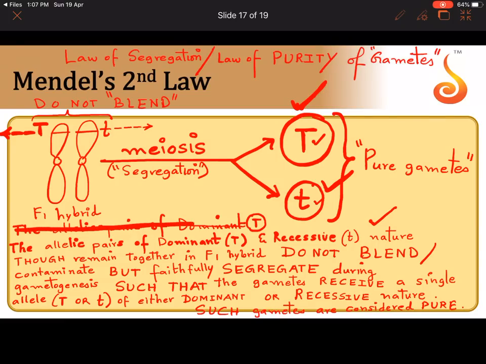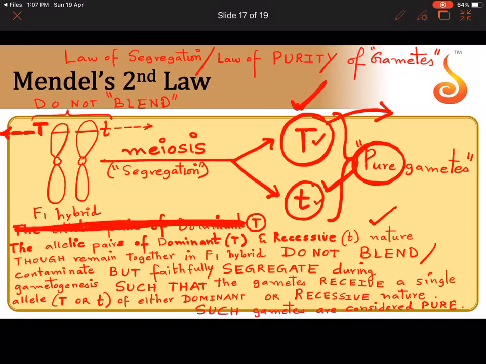So you will never get a gamete which has both capital T and small t, because during meiosis the alleles undergo faithful segregation. You will only get a gamete, and what do you call such gametes which are pure to their trait? They are called pure gametes, because this gamete is true to tallness, this gamete is true to dwarfness. It doesn't have a mixed product. And where are they present together for a very long time? In the F1 hybrid. See, in the F1 hybrid, capital T and small t remain together, but they don't disturb each other, they don't blend with each other, and they say goodbye to each other during the time of meiosis.